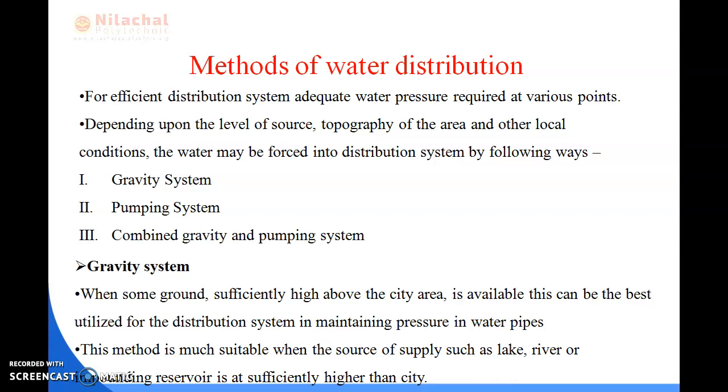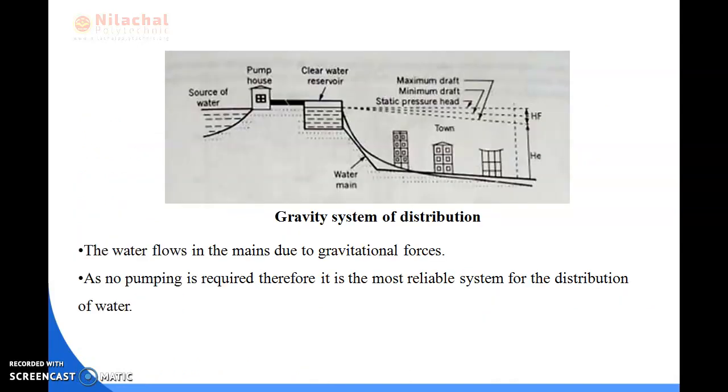This method is mainly suitable when the source of supply, that is a lake, river or reservoir, is sufficiently higher than the city. You can see the diagram here: the source of water, the clear water reservoir, and after that the water is supplied by the main pipe and distributed to the town or city. The water flows in the mains due to gravitational force, and here no pumping is required, therefore it is the most reliable system for the distribution of water.